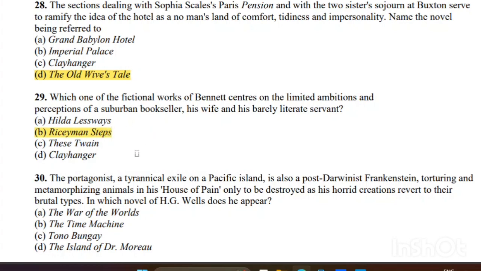30. The protagonist, a tyrannical exile on a Pacific island, is also a post-Darwinist Frankenstein, torturing and metamorphosing animals in his house of pain, only to be destroyed as his horrid creations revert to their brutal types. In which novel of H.G. Wells does he appear? So the right answer is The Island of Dr. Moreau.